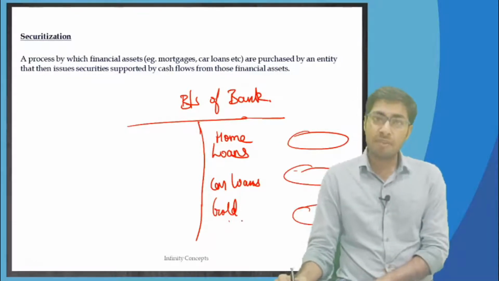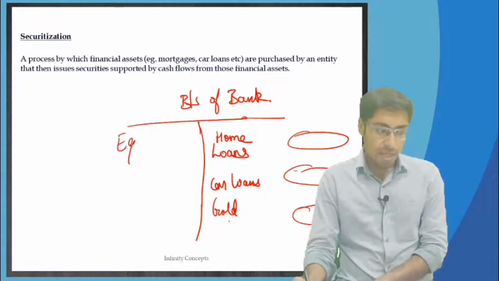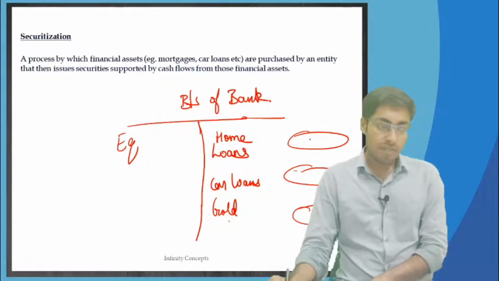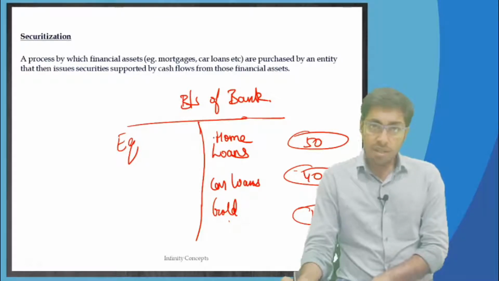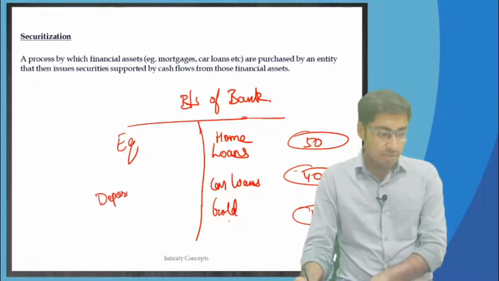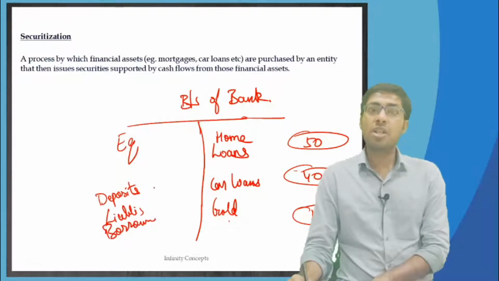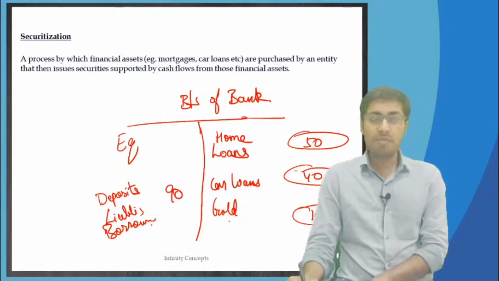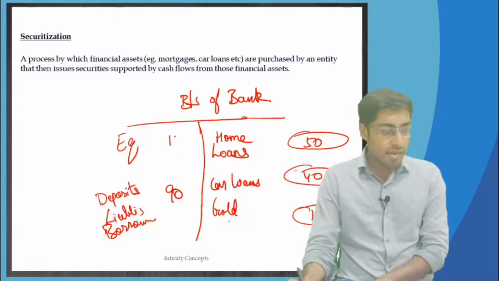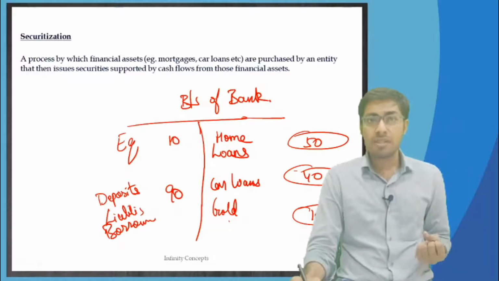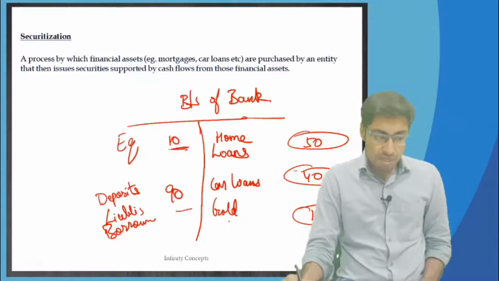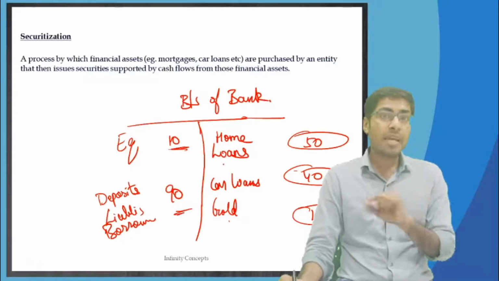Where will the money come from? Will it be completely 100% equity? If this is 50, this is 40 and this is 10, will all 100 be equity? No, there will be deposits, other liabilities, and other borrowings, right? Where is all the money coming from? 90% of the money would be coming from here, and only 10% will be equity. That is what the capital adequacy ratio means. So this will be less, this will be more, and this is what the bank is doing.